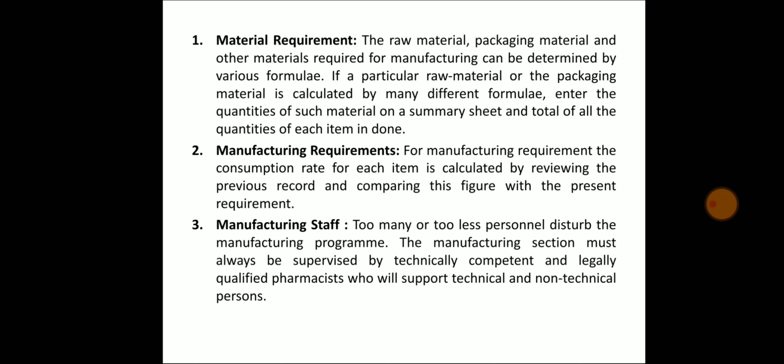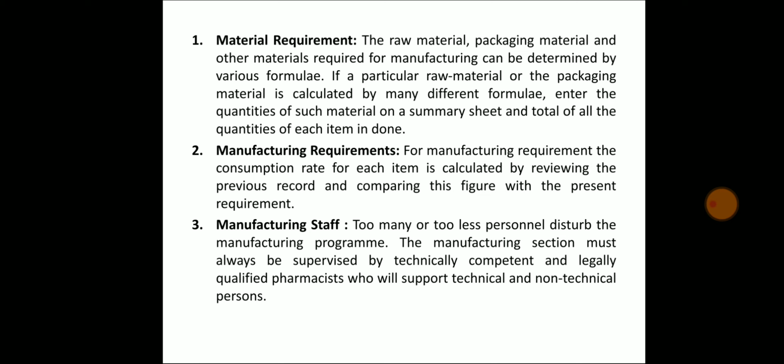If we look at the number 1 point, material requirements. The raw material, packing material and other materials required for manufacturing can be determined by various formulae. If a particular raw material or packing material is calculated by a different formula, enter the quantities of such material in a summary sheet and the total of all the quantities of each item is done.